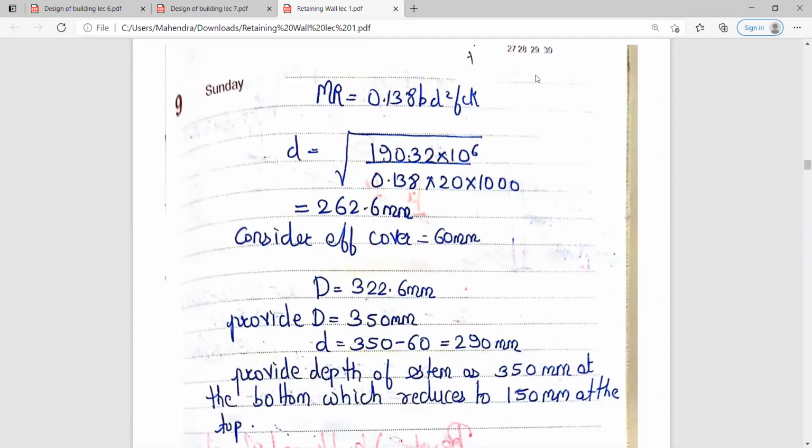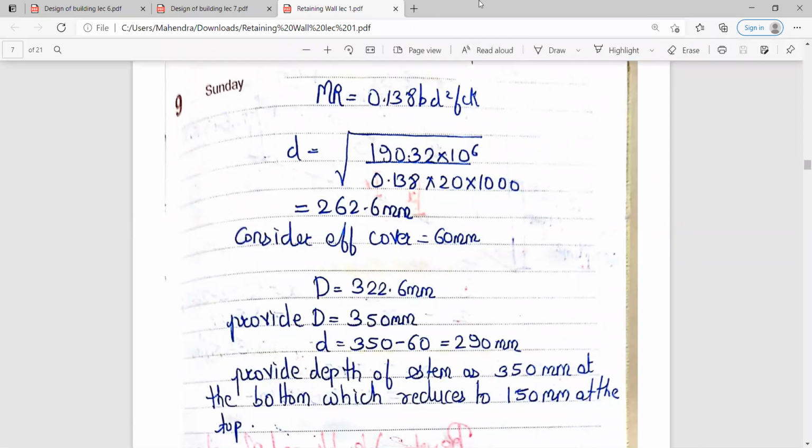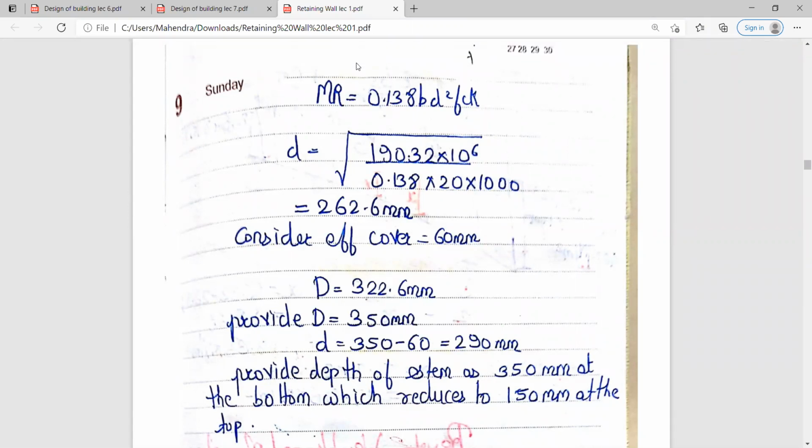We have done the 2 steps for this cantilever retaining wall. And those who have not given the attendance, give your attendance in the chat box. And if you are having any doubts in these 2 steps, you can ask.